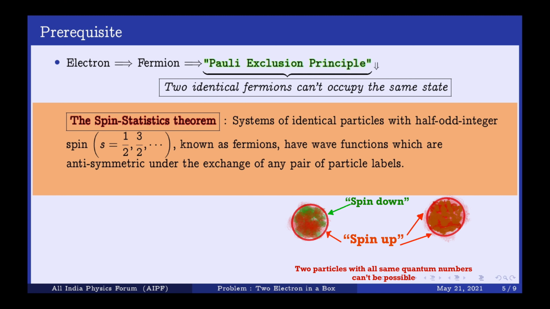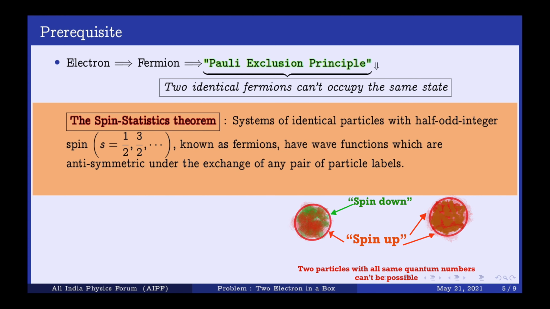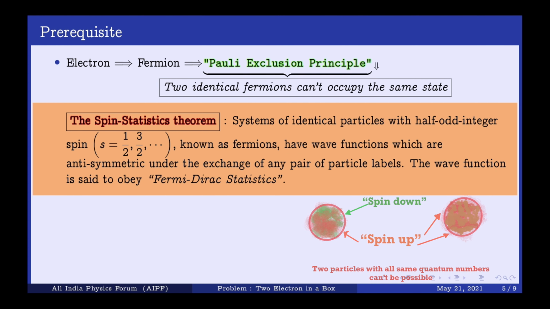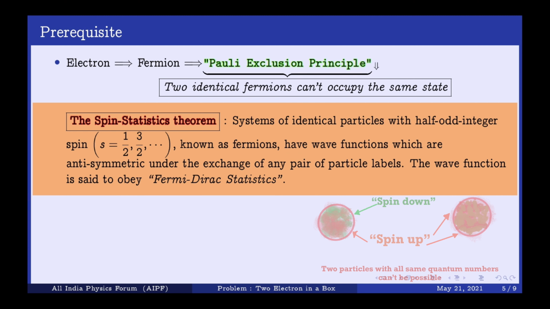So if you change their position, you will simply get an antisymmetric wave function. We also say that these particles follow Fermi-Dirac statistics.